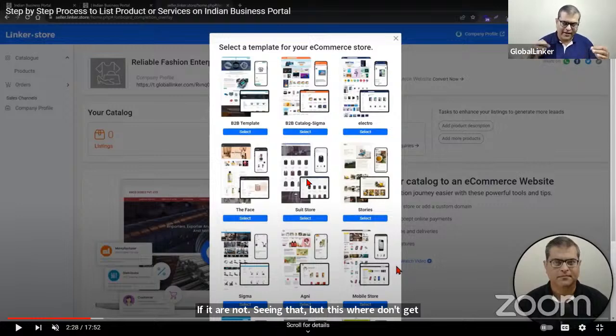Because this is something which you are bound to change. Industry best practice is you should change your design theme or the look and feel of your online store at least once in a year, right? So every 12 months maximum, you should change that look and feel. And the easiest and quickest way to change the look and feel of your online store, your digital catalog, is by changing the design theme. So it is not a permanent thing. You'll not be using it for a very, very long time. You'll be using it for a short period, probably 12 months or even shorter. Some people change it in 3 months or 6 months also. So don't get over fascinated with it, because you will be changing.